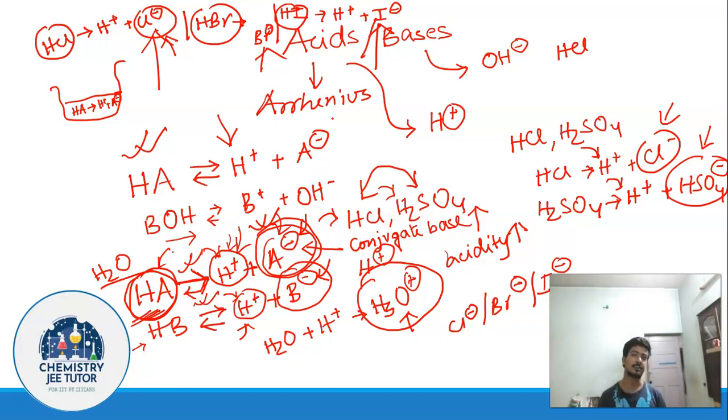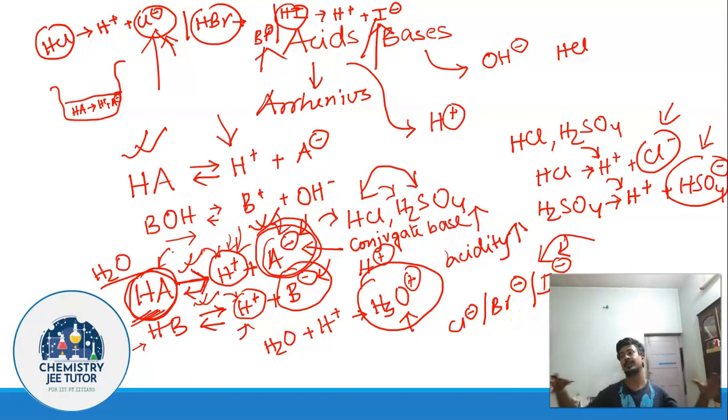The more the delocalization of charge, the more is the stability of the corresponding anion. Whatever substance you see, whatever cation, anion, greater the delocalization of charge, greater is the stability of it. In case of these three, I- is larger in size as compared to Br- and Cl-. Since it is larger in size, this minus charge is going to get delocalized to a greater extent. So you can expect that I- is going to be more stable as compared to Br-, which is again going to be more stable as compared to Cl- because of its size.